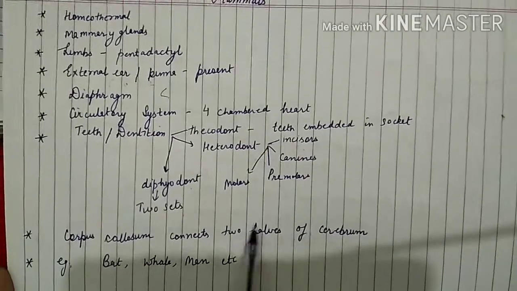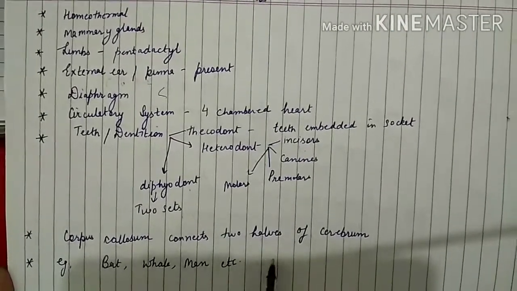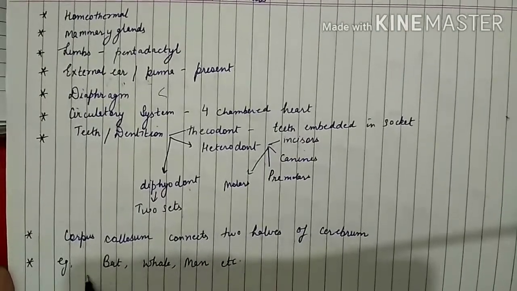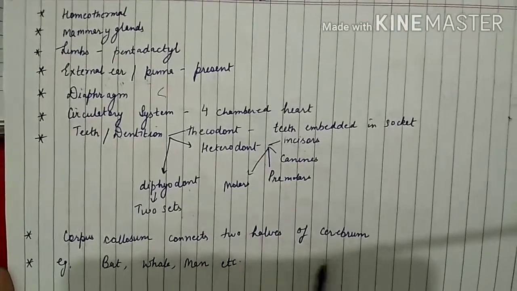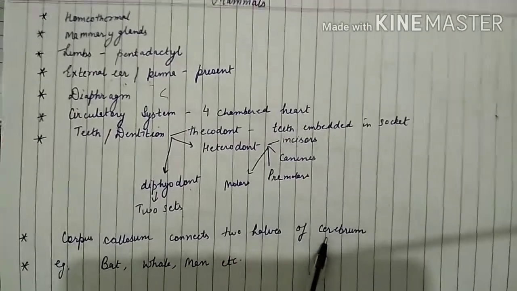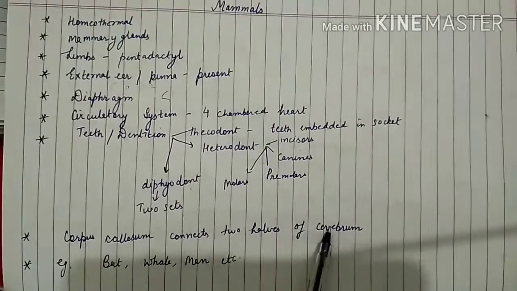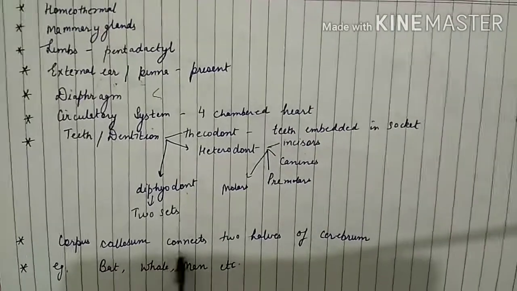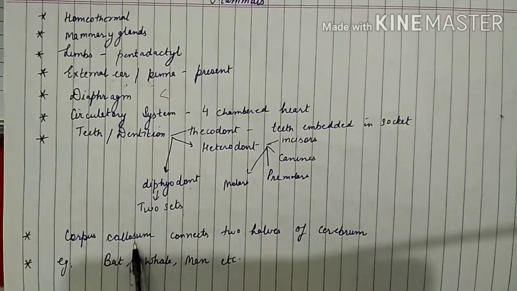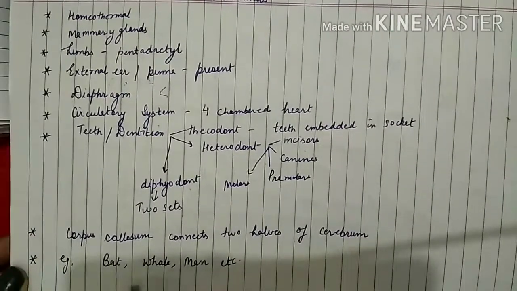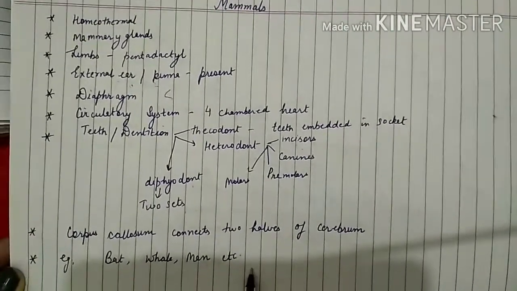And there is a corpus callosum present, which separates the 2 halves of the cerebrum. So another feature is that in the nervous system, you have to remember that the 2 halves of the cerebrum are separated by the corpus callosum. Then the examples are bat, whale and man. So this is all for today.